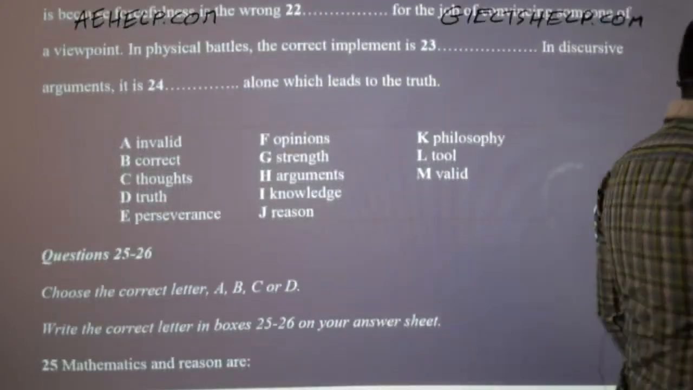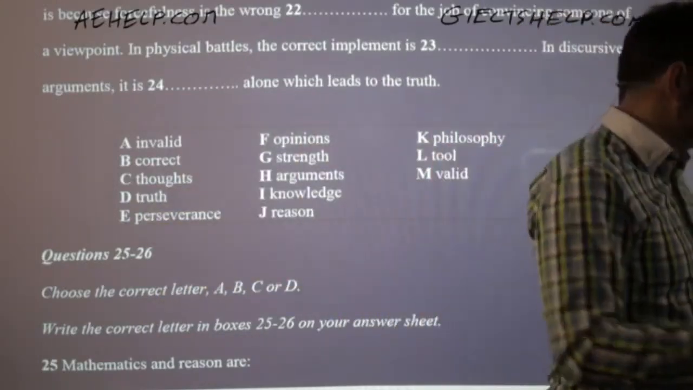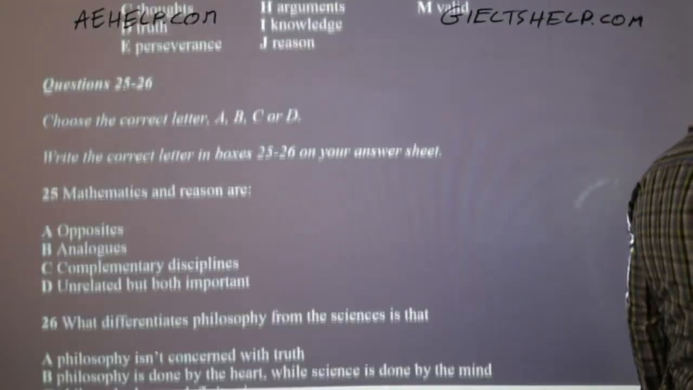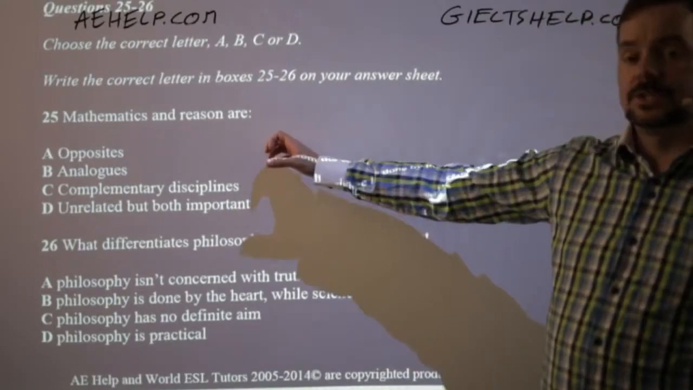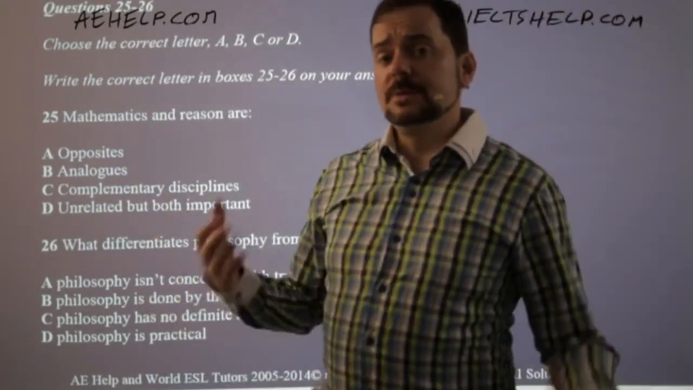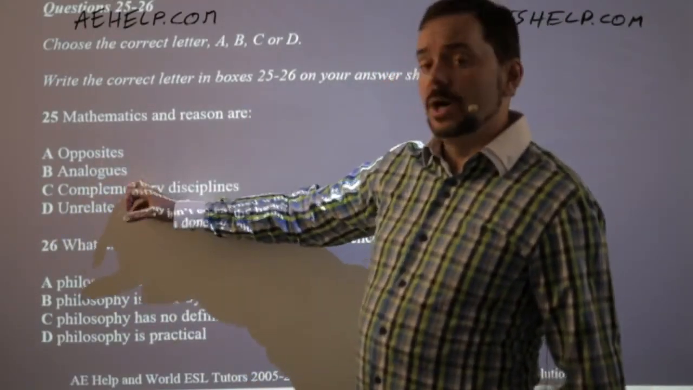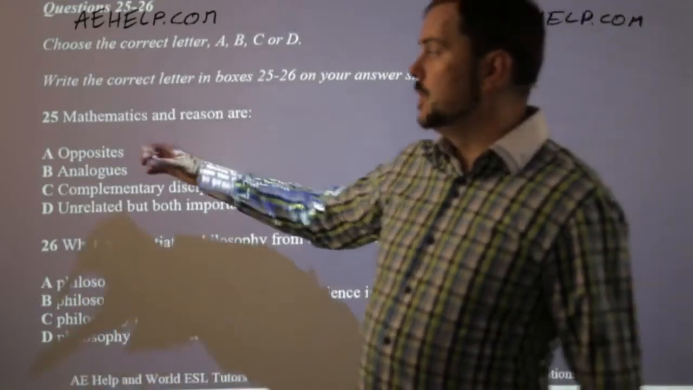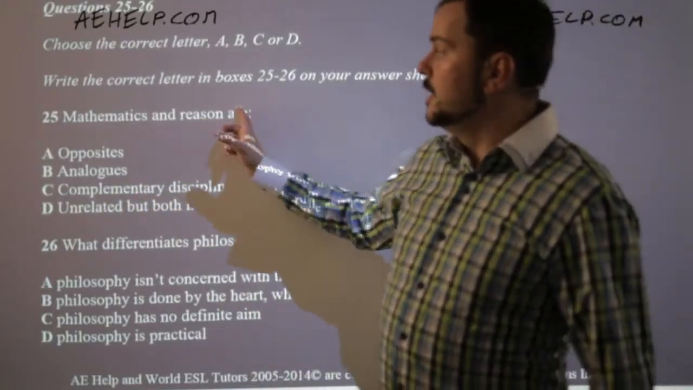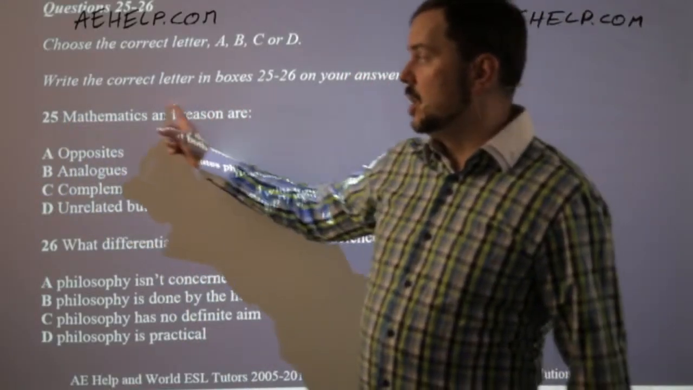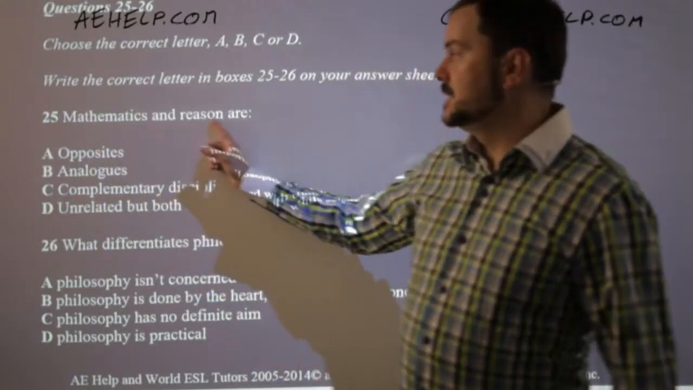Now here I have all of my different options. I don't know the correct answers, so I don't read these. It's not useful for me at this point. And then here we have multiple choice. Be really careful because all of these options are not correct. Only one is correct. So for multiple choice, we only read the question. So mathematics and reason are. This is going to be in the passage, and it gives me an idea of the passage.